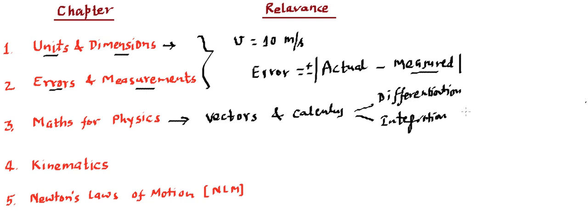Along with these two concepts, vectors and calculus, some basic mathematics like trigonometry, logs, etc. has to be understood for calculations in physics, because we know in physics we need to know the concept and calculation. Concept plus calculation completes the physics. So the better the maths, the better our chances for having a better understanding and results in physics. So maths is a language for physics. That is what we are going to deal with. These first three chapters are basically trying to make your foundation for studying physics.